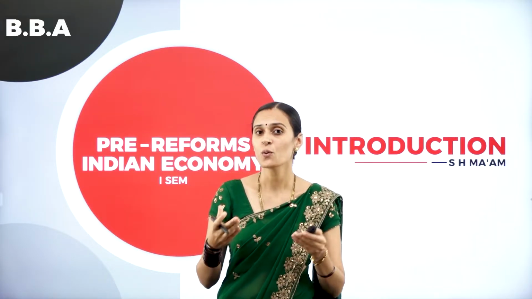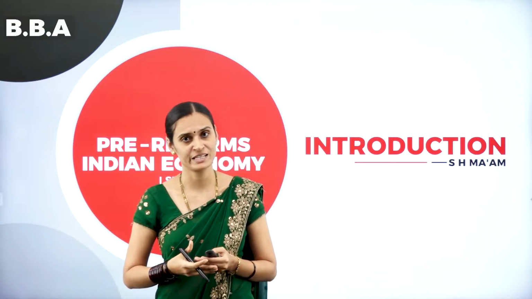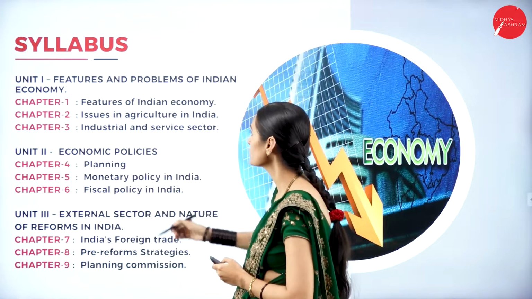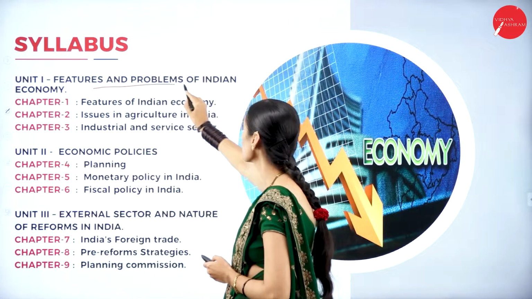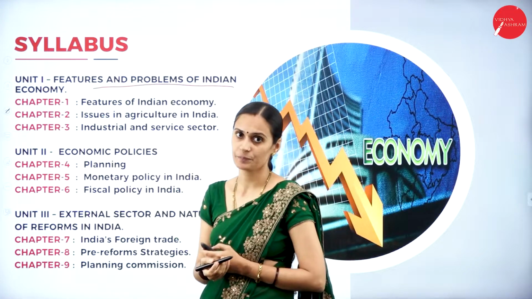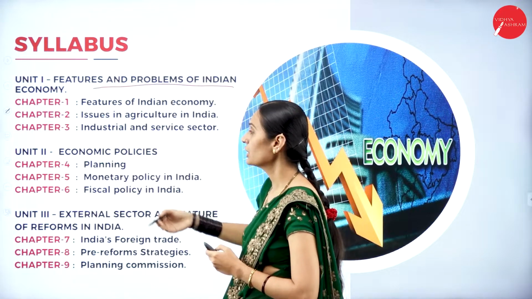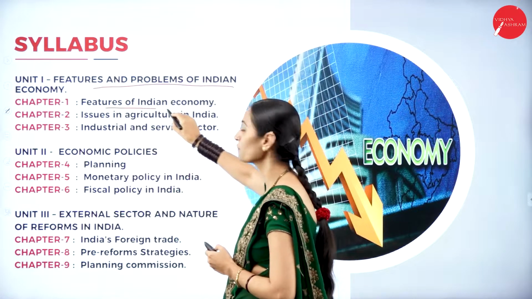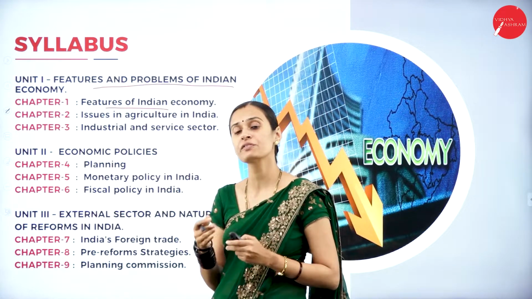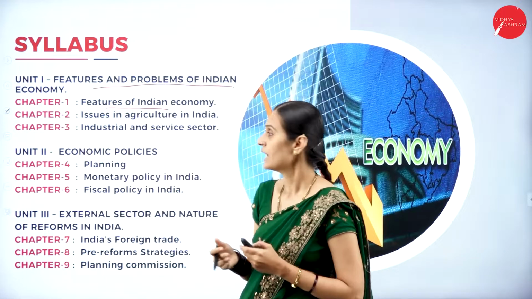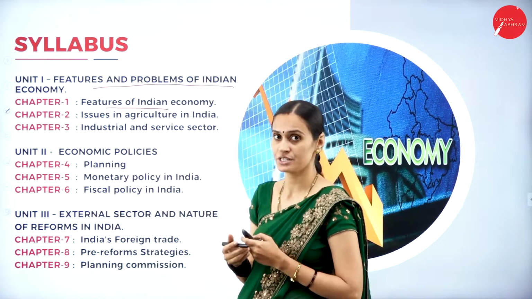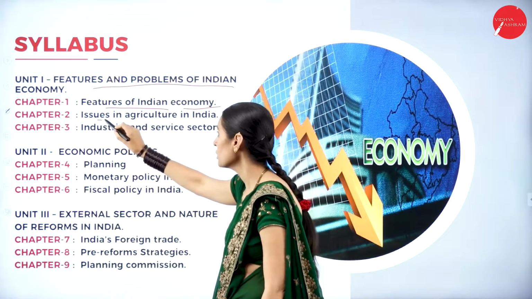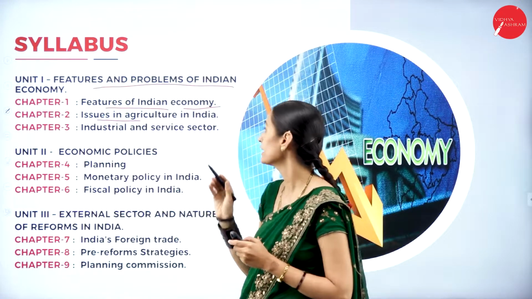Let us discuss the content in your syllabus. You have three important units. The first unit is features and problems of Indian economy. In the first unit, you have three chapters. One is about the features of Indian economy. What are the different features of Indian economy and how does it differ from other countries? That will be discussed in the first chapter, and the second chapter covers issues in agriculture in India.